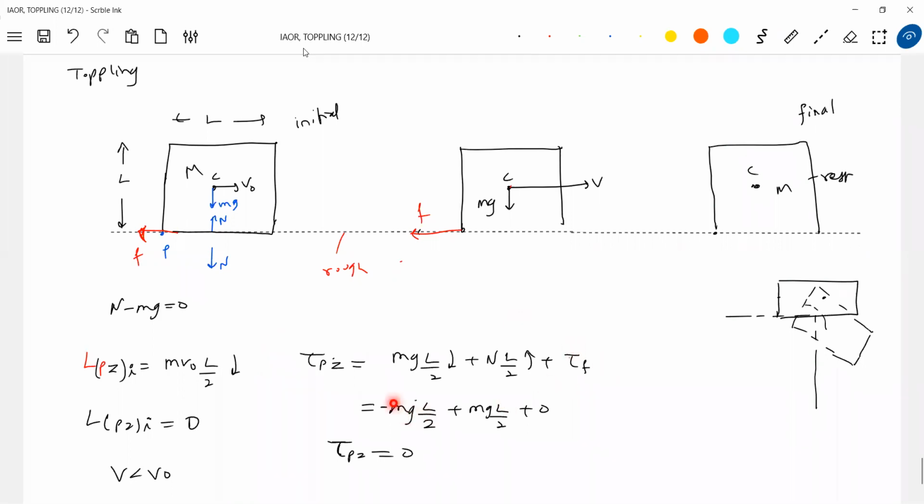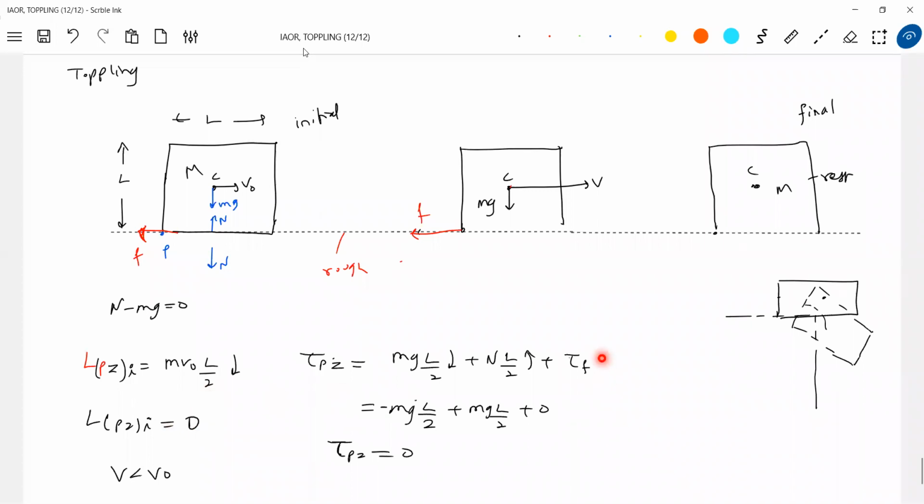But some problem is there. Net torque is 0, so angular momentum should be conserved. Initial angular momentum should become final angular momentum, but we are not getting that. Okay, what can happen now? Something is happening in the diagram which we are not noticing. How will angular momentum become 0? There should be a net torque.